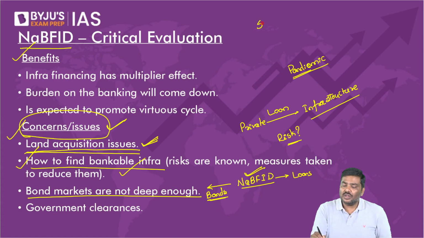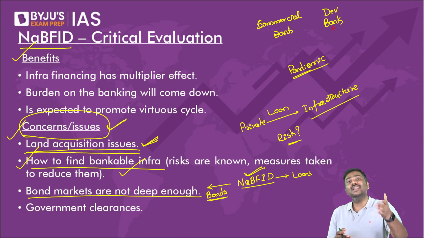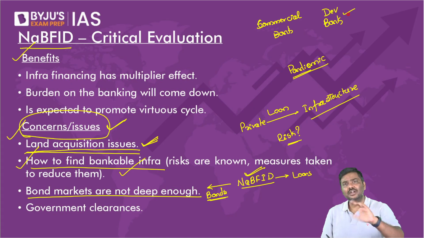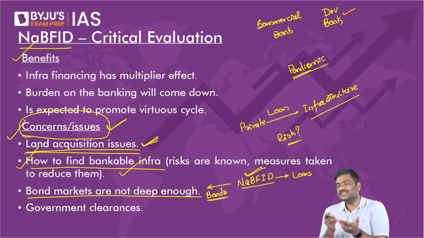I had given you the concept of commercial bank and a development bank, right? What is a commercial bank and what is the development bank, correct? In case of commercial bank, I said the banks will collect deposits and give loans. Whereas in the context of development bank, I said the development finance institutions, DFIs, do not collect a deposit from a customer. So NABFID is a type of a development finance institution only.